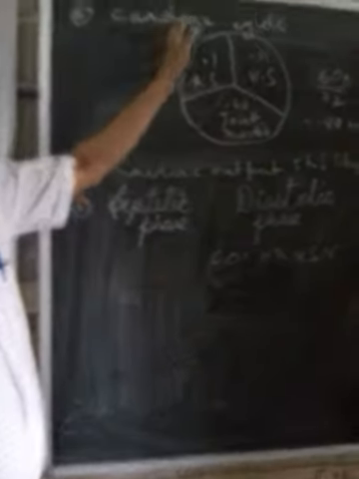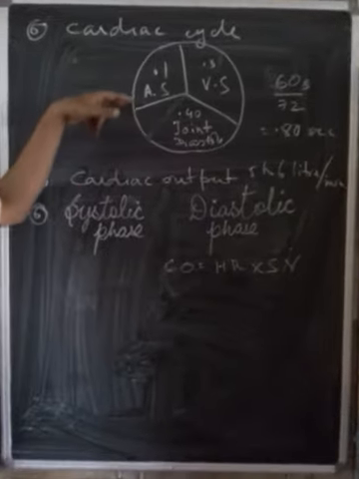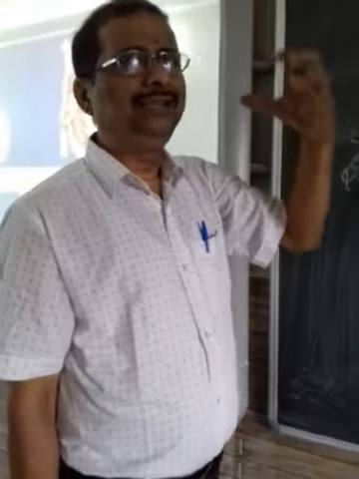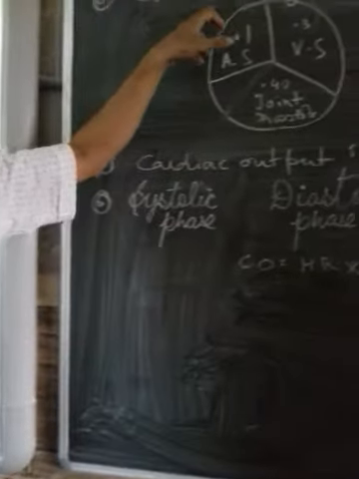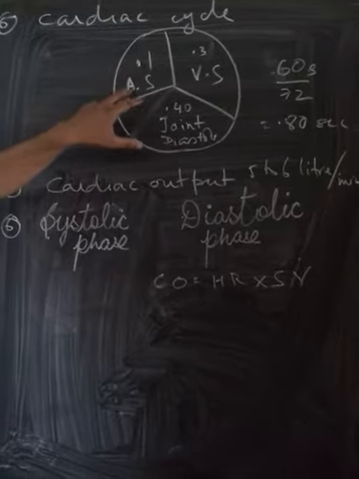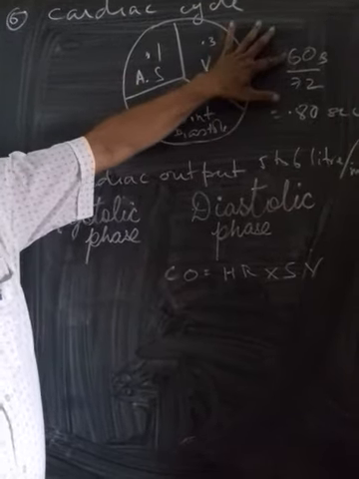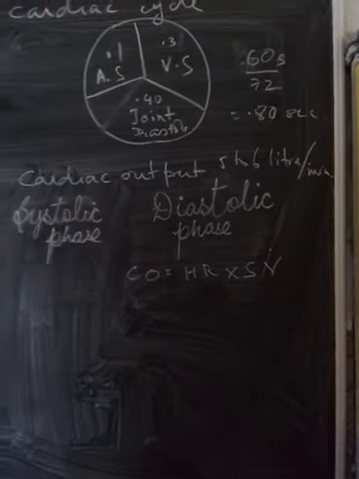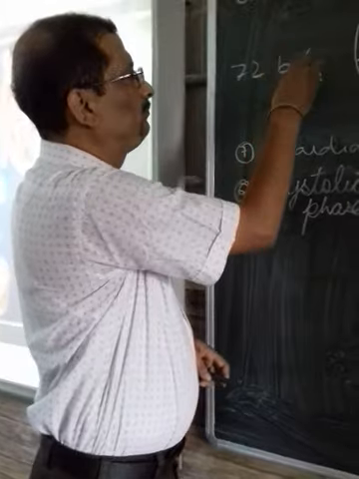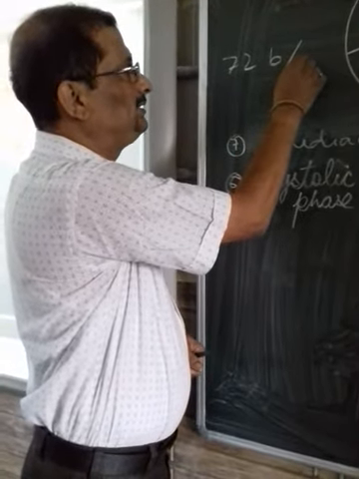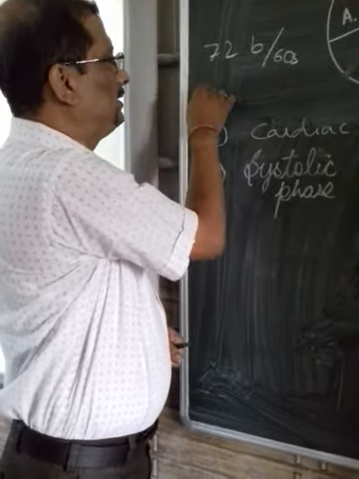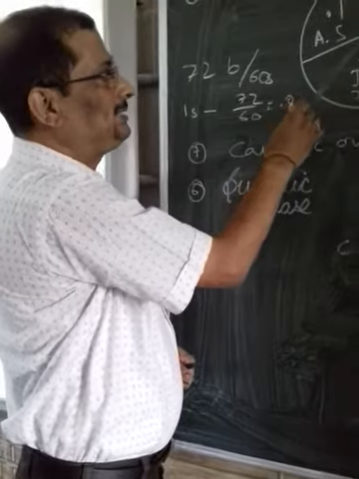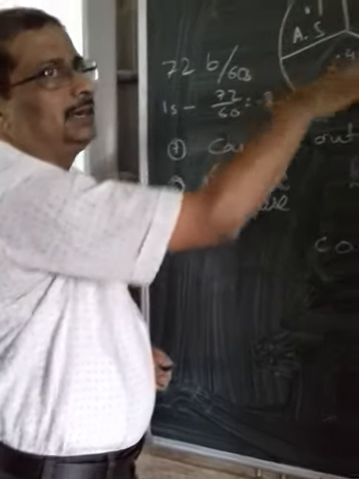Now the cardiac cycle is the total event that takes place during one contraction and one relaxation. That means one heartbeat, the total event that is taking place is called the cardiac cycle. Usually the cardiac cycle is counted by 60 seconds. We said 72 beats per 1 minute, that means 60 seconds. So in 1 beat, 60 by 72 accounts for 0.8 seconds. Now this is the time taken for one cardiac cycle.